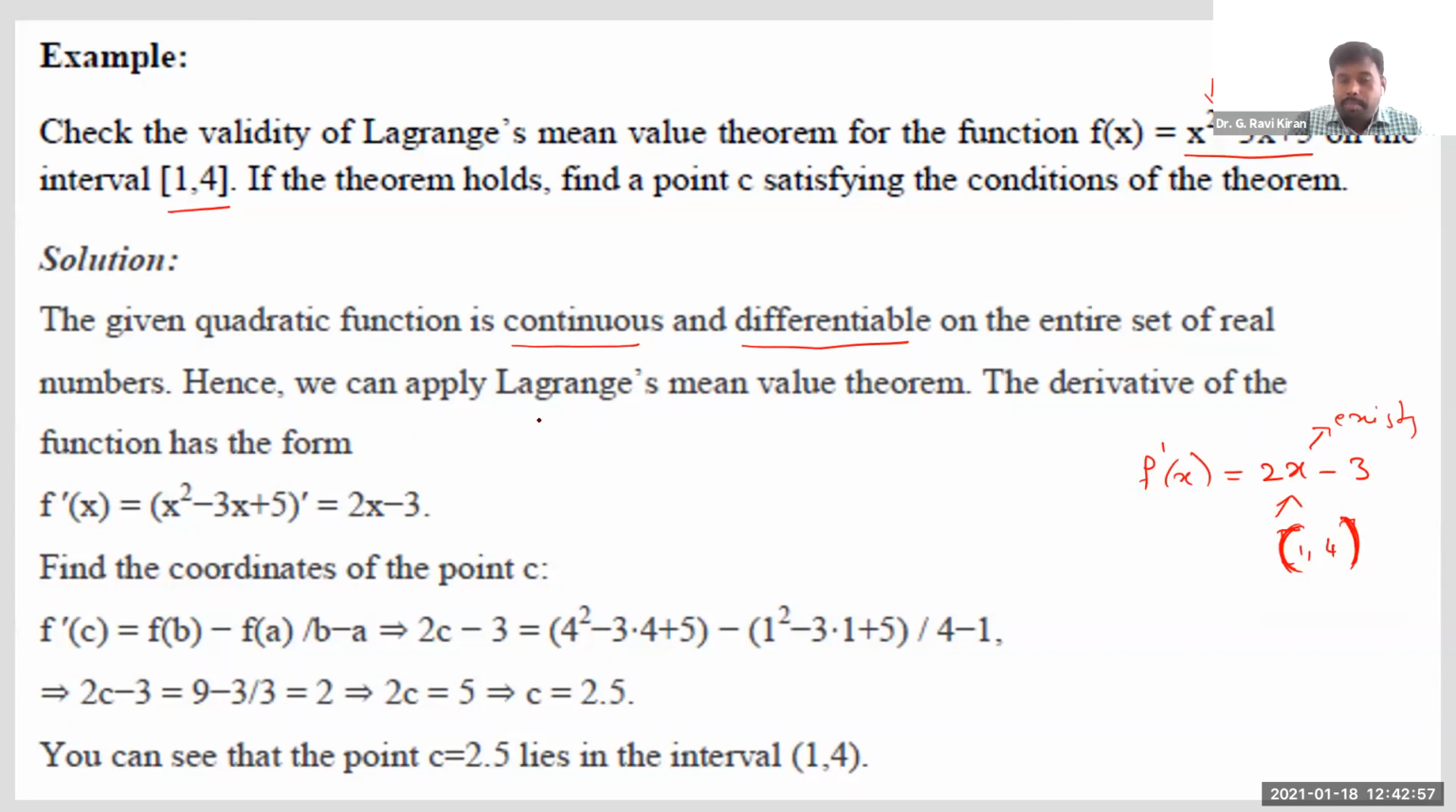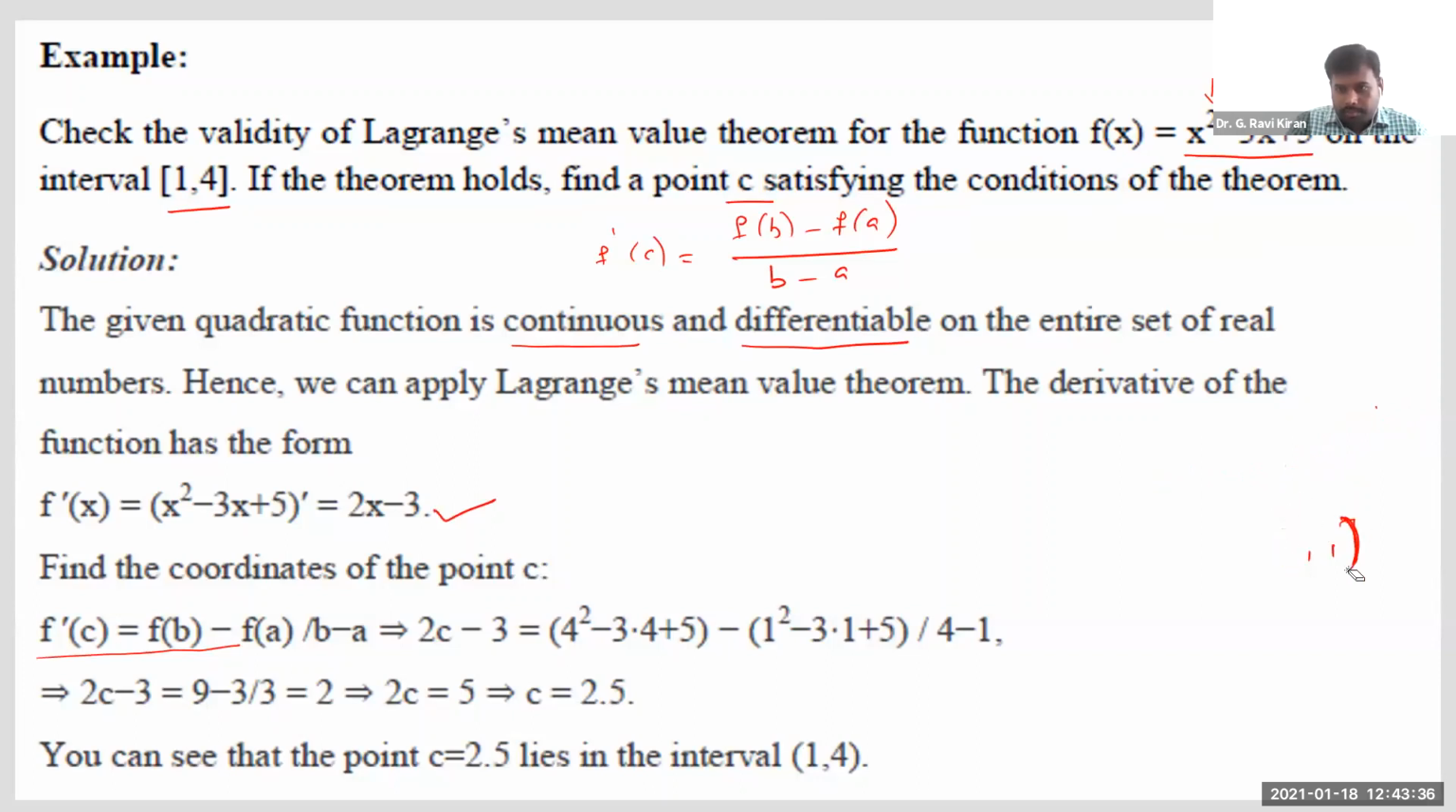Those two conditions are enough. Then Lagrange's mean value theorem can be applied. And what it says is, when these two conditions hold, then definitely there exists at least one point C satisfying this condition: f dash of C is equal to f of b minus f of a divided by b minus a. Now we need to verify whether such a C exists or not. Let us proceed. As we verified already, f dash of x is 2x minus 3. Now I'm using the condition f dash of C is equal to f of b minus f of a divided by b minus a. I'm just substituting x equal to C in f dash of x.